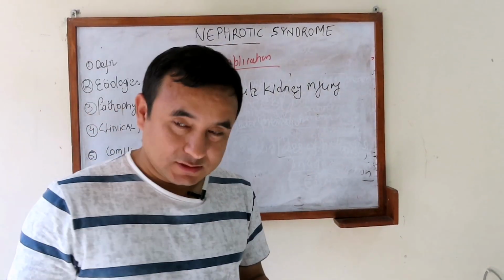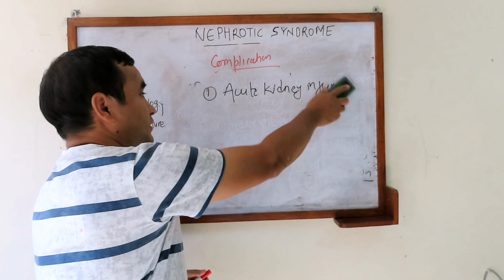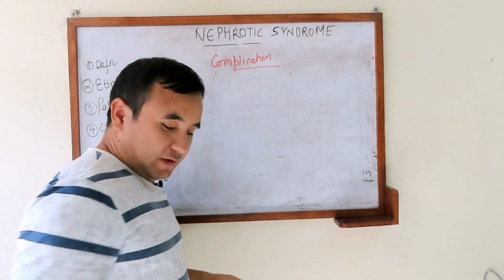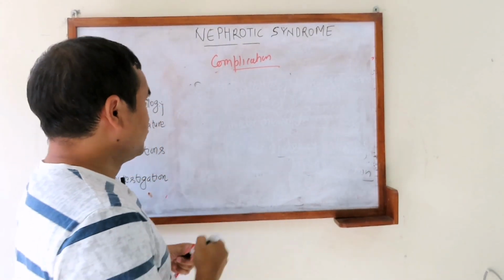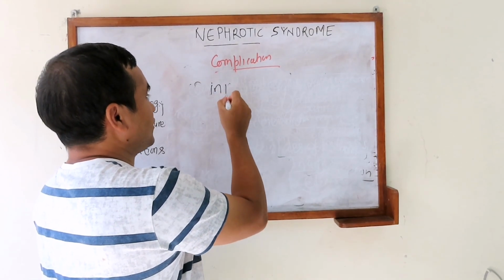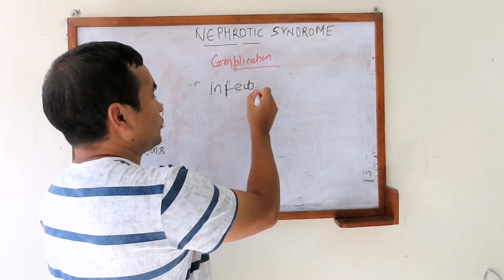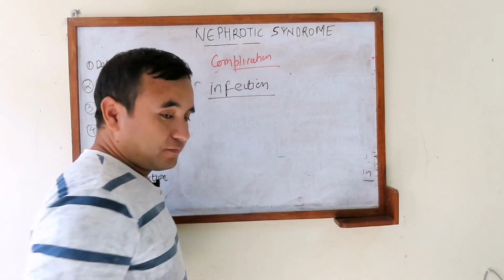So, good morning class. Let us discuss the complications of nephrotic syndrome today. One important complication of nephrotic syndrome is infection. Why is there an infection in nephrotic syndrome?